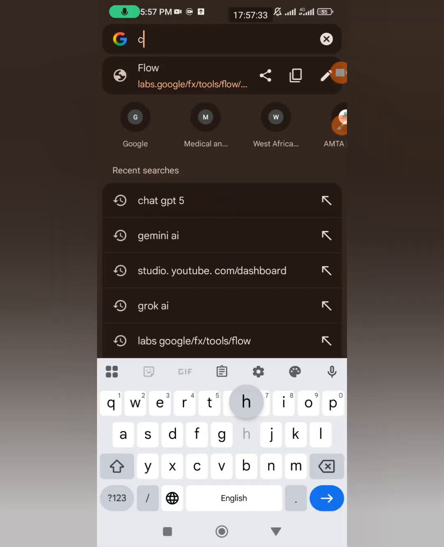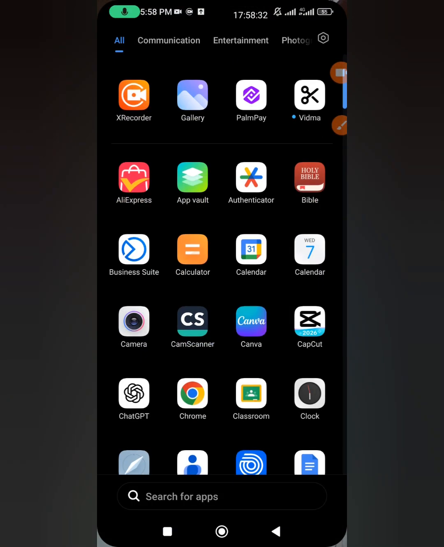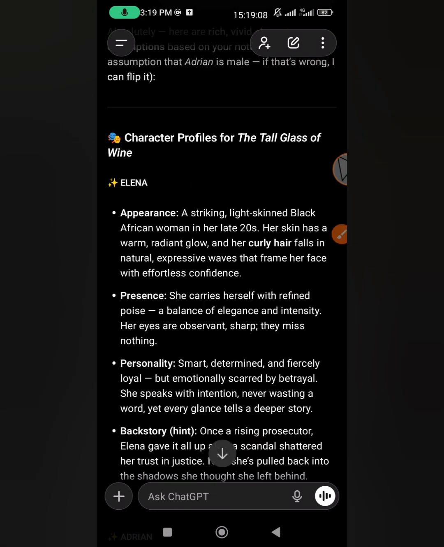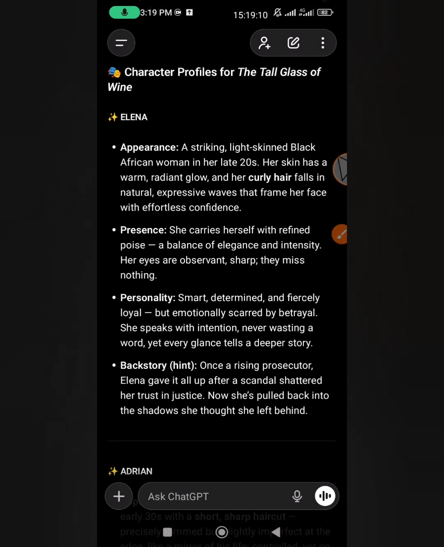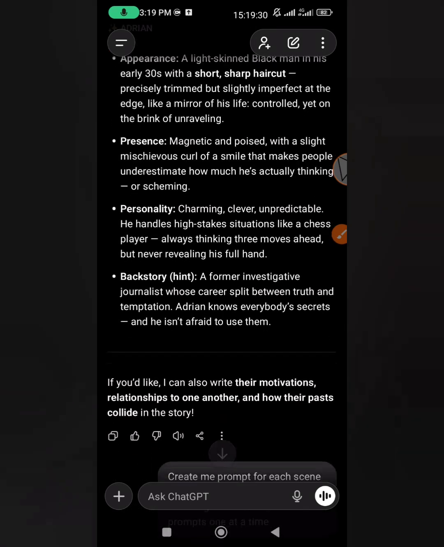So let's head over to ChatGPT again to give it another prompt. This time around, you want to know the features of each character. You tell ChatGPT to describe this. Elena is a light-skinned Black African lady with curly hair. Adrian is a light-skinned Black African man with short hair. Then allow ChatGPT to give us those features we requested. Look at it.